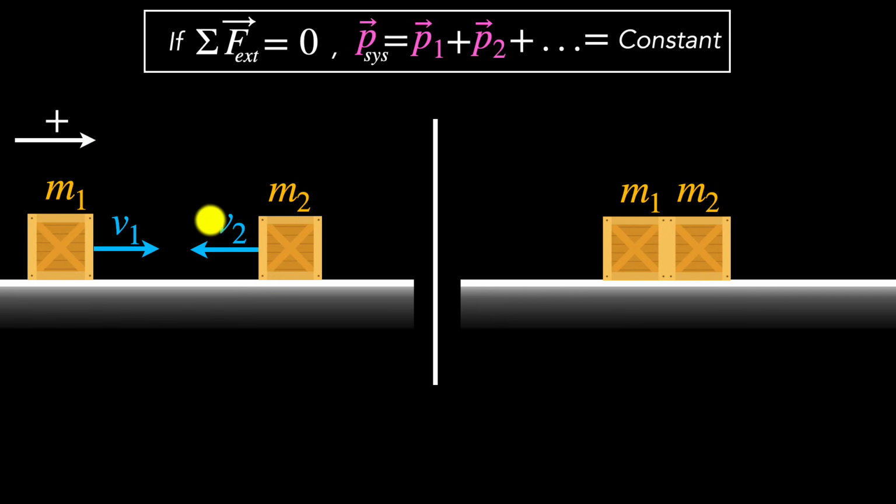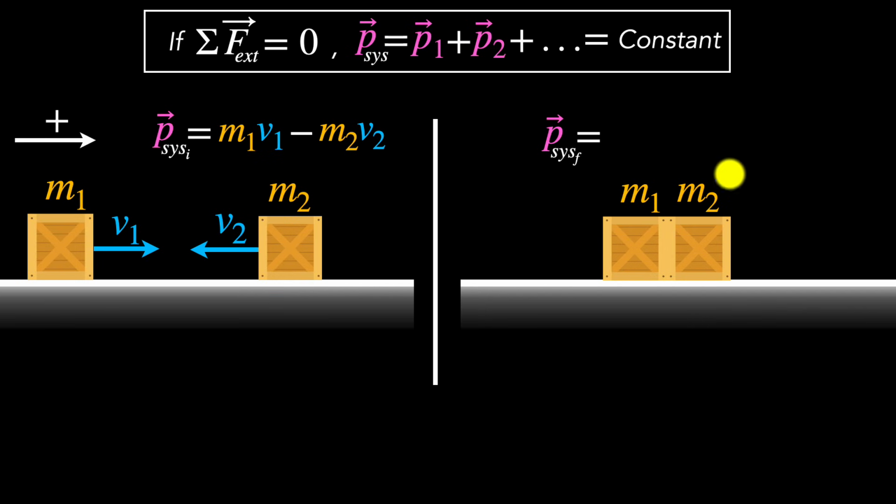Okay, so what's the total initial momentum of the system? Well, the total initial momentum of the system, I for initial, will be the momentum of this object, which is just m1 v1 in the positive direction, plus momentum of this object, which is m2 v2, but the v2 is negative, so the momentum over here is negative, so minus m2 v2. Okay, all right. What's the final momentum of the system? Well, after collision, they are moving together with some velocity in some direction. Let's just call that velocity v.